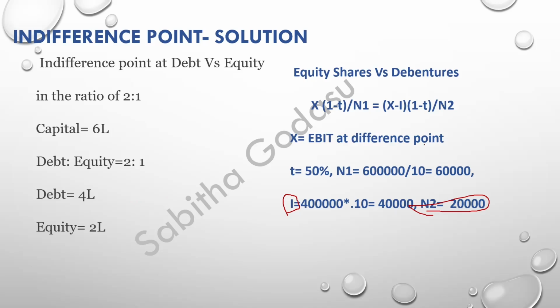Now, the first N1, if you want to calculate it, we assume that the whole funds are raised through equity, so that your N1 will be the whole amount of 6 lakhs divided by 10. So 60,000 is your number of shares, right? Now we are substituting this formula. Clear? We have to calculate x from this. You have tax, you have N1, you also have the interest and N2, right?